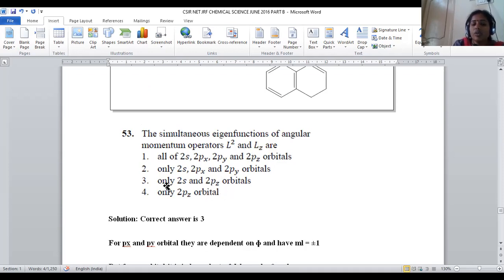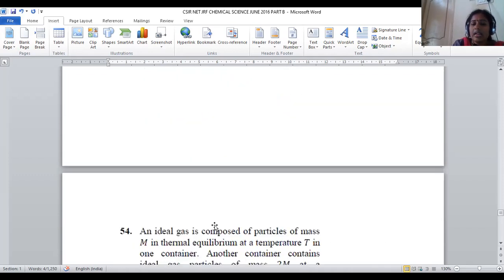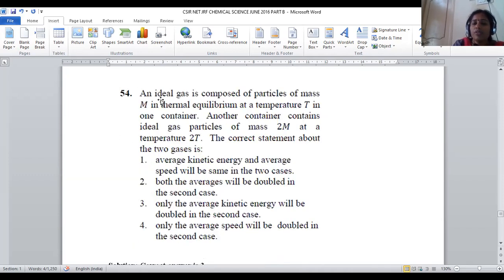Okay. Because these two are independent of phi, the L value and the M value become 0 for these. So these are the angular momentum operators. L square is the 2s, Lz is the 2pz orbital. So for question number 53, option number 3 will be the correct answer. Let us move on to question number 54.